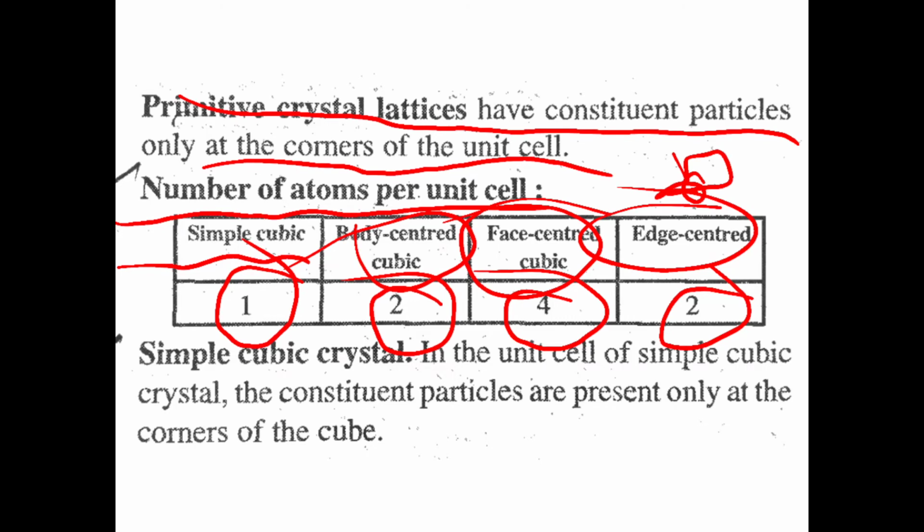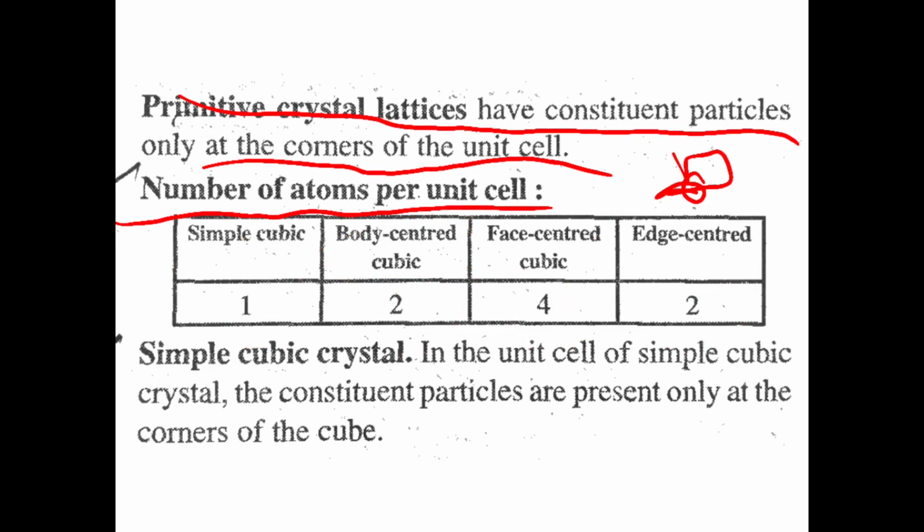Okay, in the unit cell of a simple cubic crystal, the constituent particles are present only at the corners. Let me introduce you. This is a simple cubic. The constituent particles are present only at the corners.